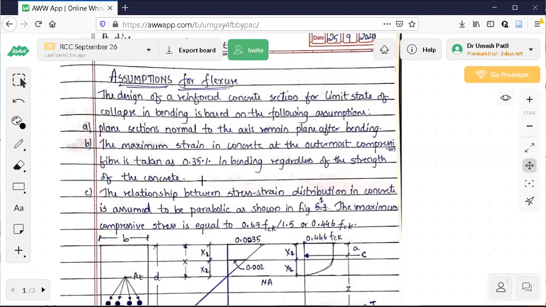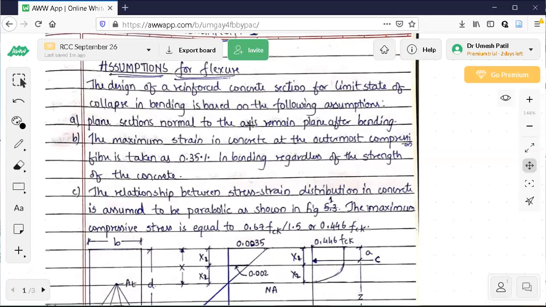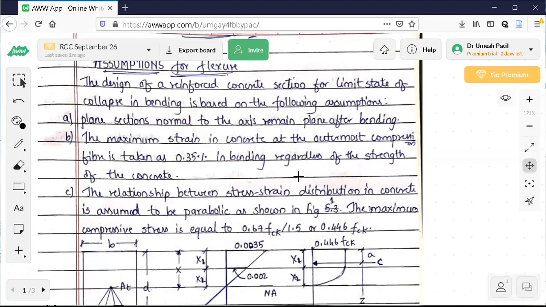Don't change the symbols. The design of reinforced concrete section for limit state of collapse in bending is based on the following assumptions. Plane sections normal to the axis remain plane after bending. It means that there is no warping of the cross section. The cross section remains straight. Our assumption is the cross section will not warp. If you don't know what warping is, just Google it. Even though the beam bends, the cross section is not warping. That is why plane sections normal to the axis remain plane after bending.